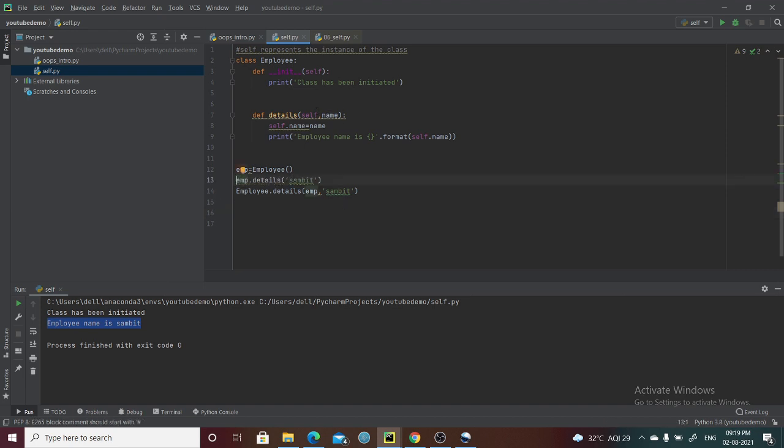So what is the importance of self here? Whenever you are calling this particular line, with the object of this particular class, calling this particular method, internally Python is actually calling by this particular statement: the class name Employee, whichever method in the class, and in place of the self keyword, it passes the object that you have initiated initially, then whatever remaining arguments you have mentioned in the method. So this is the way.